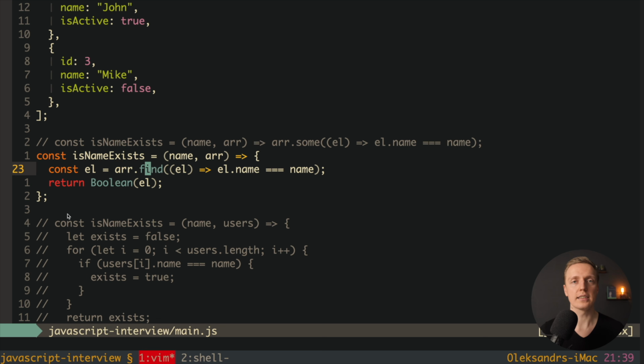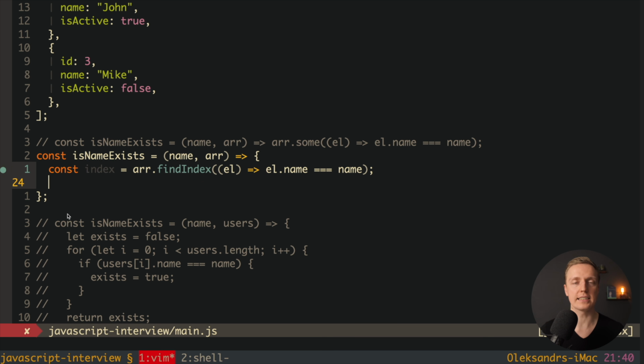So the main difference is that we must write a little bit more code because we must convert it to boolean. And the last thing that we can use here is actually not find but findIndex. If you don't know what findIndex is doing, it is exactly the same logic, but we are finding the index of this element. So if we can find the object with such a name inside our array, here we are not getting our element but an index. And after this we know that if this index is less than 0, then this item was not found.